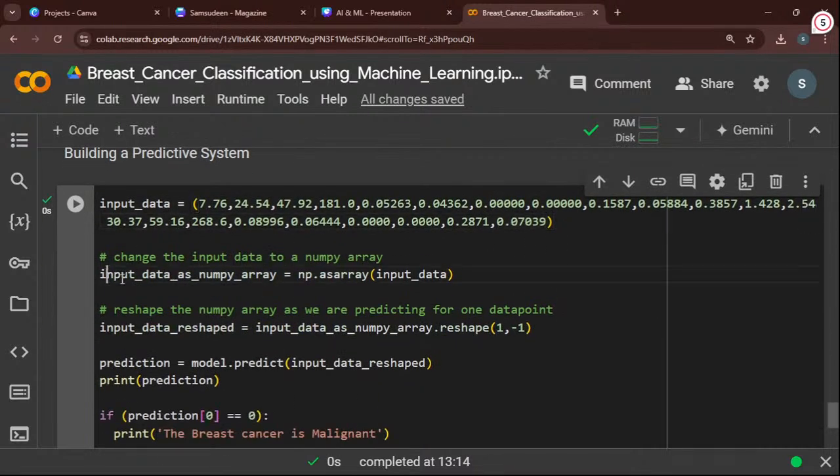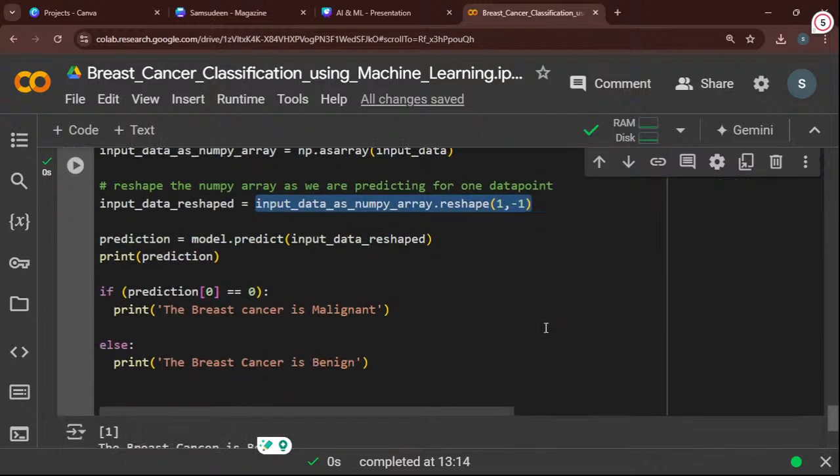Next I will pass it as an array type, because the system understands numbers array-wise. Then I convert my data into array type. Next I reshape the array as a single vector and predict the values, right? I call model dot predict, pass the input data and print the prediction.